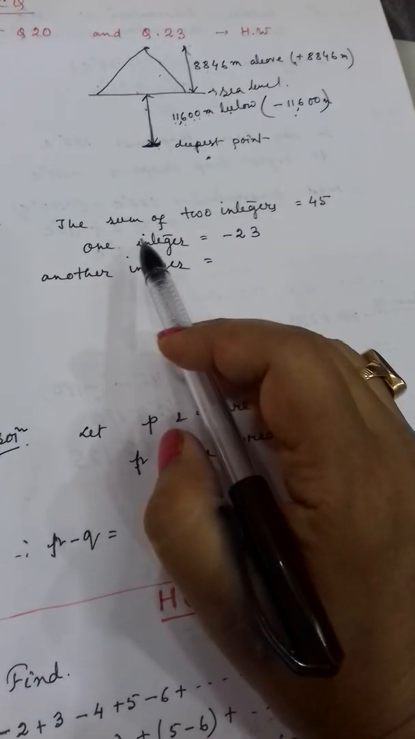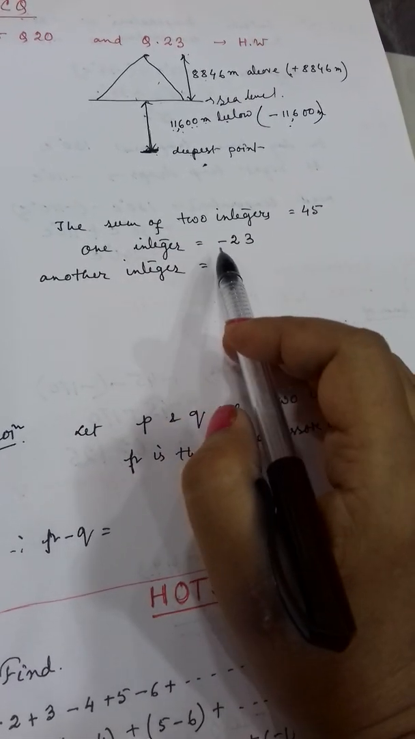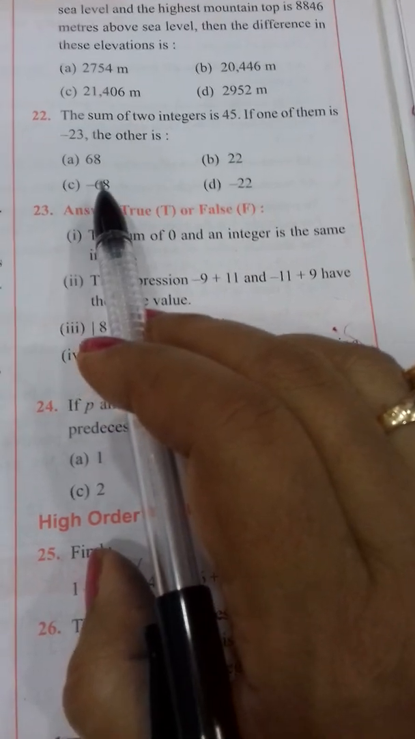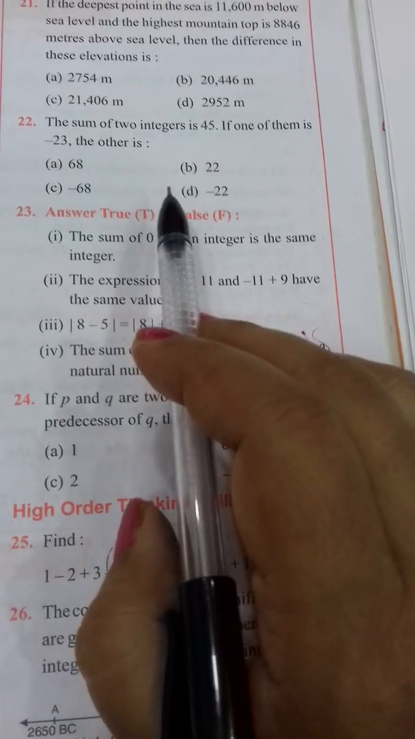Next, question number 22. It is given the sum of two integers is 45. One integer is minus 23. You have to find out the other integer. Clear? This one. So out of these four options, which one will be the correct option?